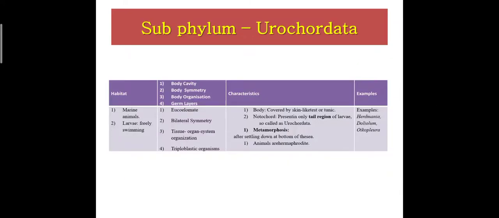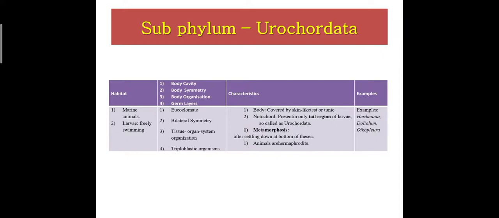Subphylum Urochordata. Habitat: these are marine animals. The larvae are freely swimming. Eucoelomate animals, bilateral symmetry. Body organization is tissue organ system organization. These are triploblastic organisms. Characteristic: the body of the animals is covered by a skin-like test or tunic.